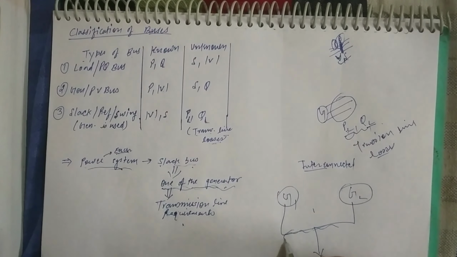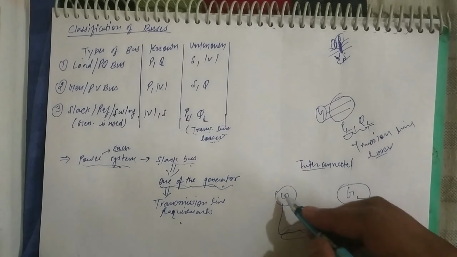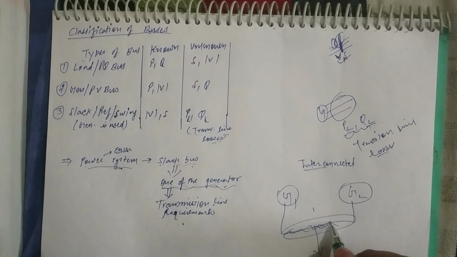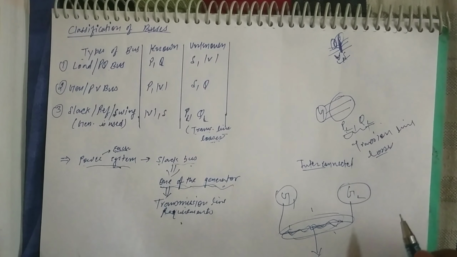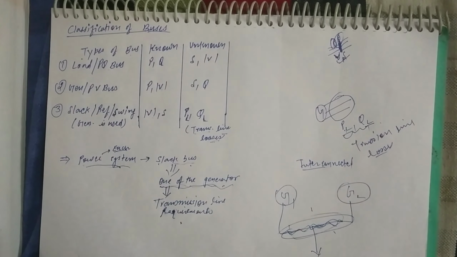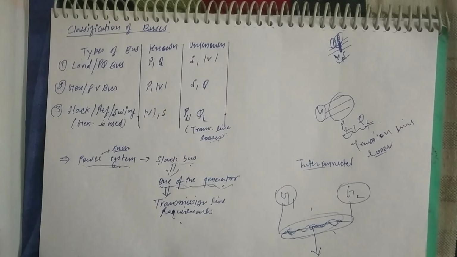If we know the parameters of the transmission line, we don't need to think about the slack bus; we can consider any of the generators as the slack bus. If we don't know the parameters of the transmission line, we don't know what parameters are available at the transmission line. These are unknown parameters, so we can't consider one of the generators as the slack bus. We have to take all the generators as slack buses.